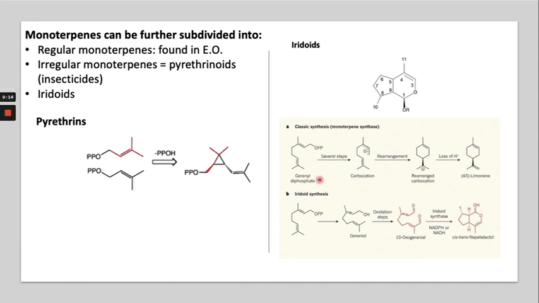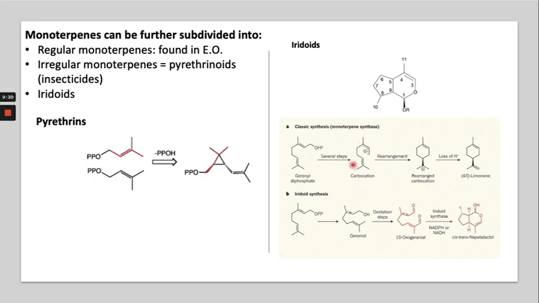Several steps take place, after which a carbocation will form, and after this the rearrangement will occur. This is the only difference from the synthesis of regular monoterpene, which we have seen in the previous slide.